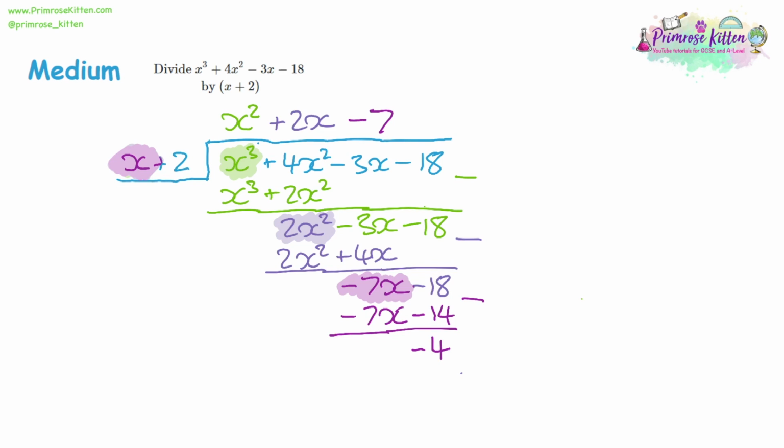Now, unlike the last 5 questions, this one, the remainder is negative 4. The remainder isn't 0. So what we've done here is we've proven that x plus 2 is not a factor. And you might want to write a sentence on that depending on the question. So I'm going to say that the remainder is negative 4. Therefore, x plus 2 is not a factor of x cubed plus 4x squared minus 3x minus 18.